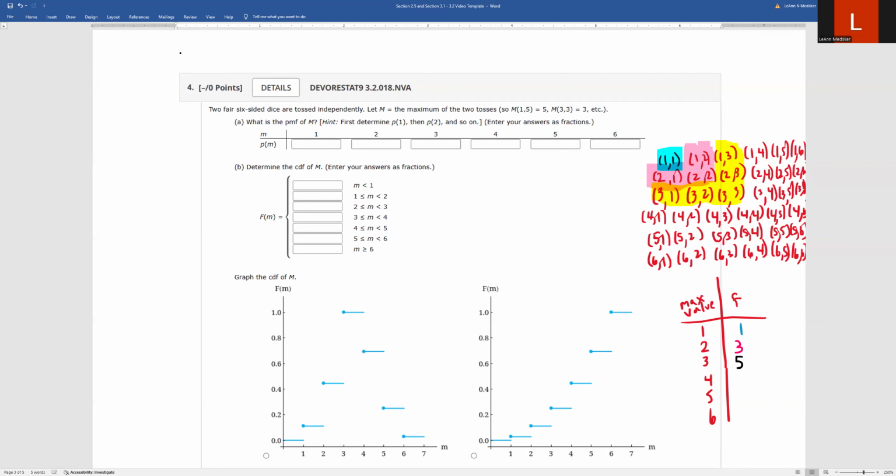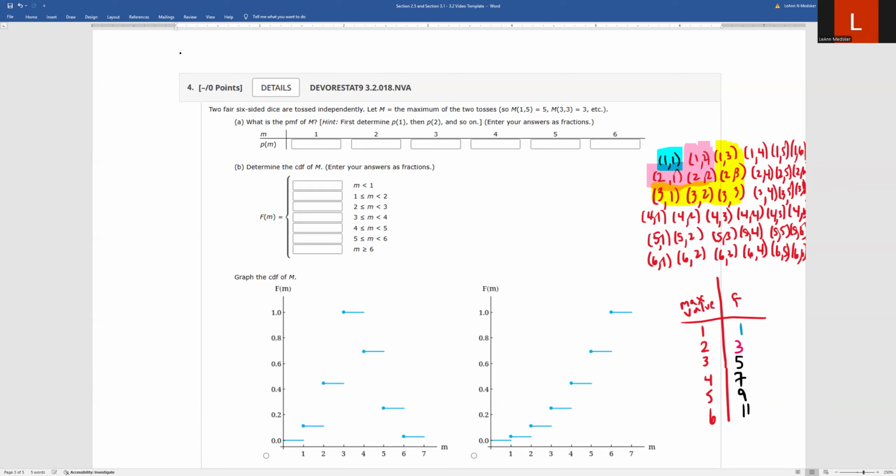And if you keep going with this, for the fours, again, it's almost like, like I said, a backwards L. You'd have 1, 2, 3, 4, 5, or sorry, I counted the 4, 5, 6, 7. My row's got a little off. For the fives, we'd have 1, 2, 3, 4, all the way over to 5, 5. That's 5, 6, 7, 8, 9. And then for the sixes, you have this whole ending row and column. So 1, 2, 3, 4, 5, 6, 7, 8, 9, 10, 11.